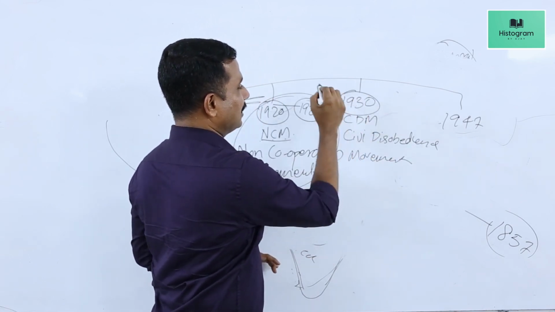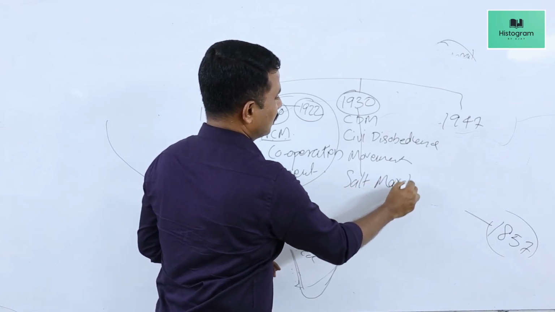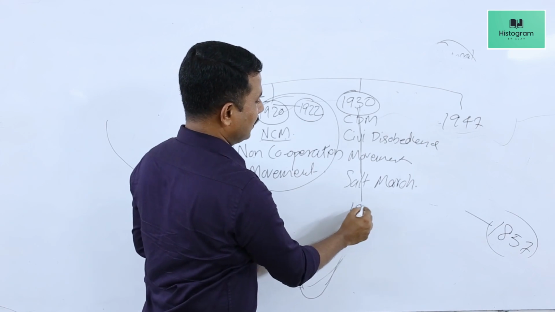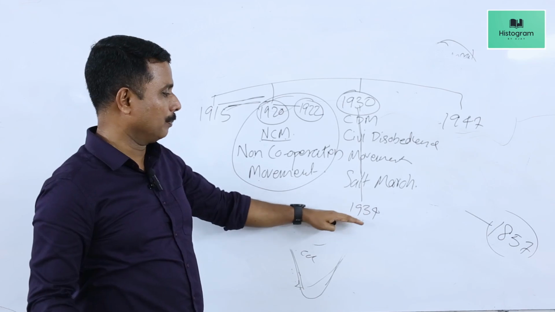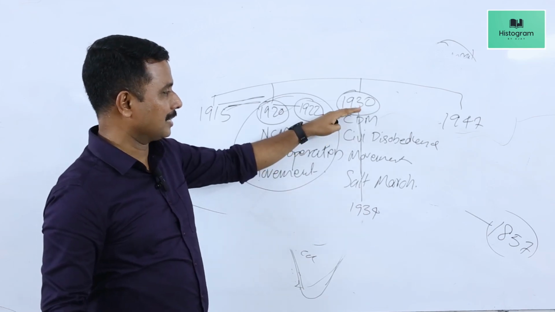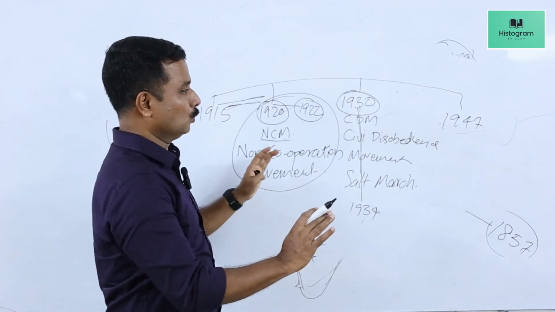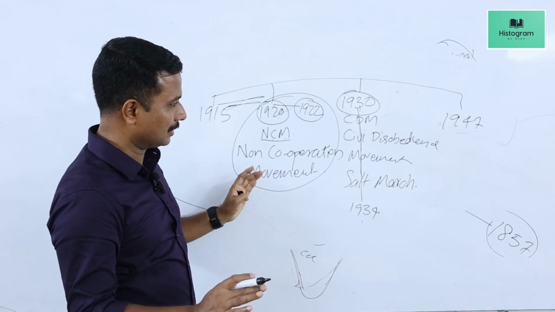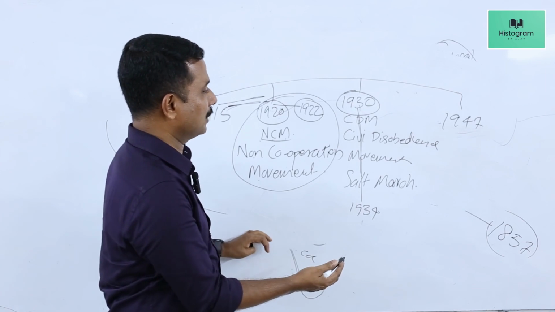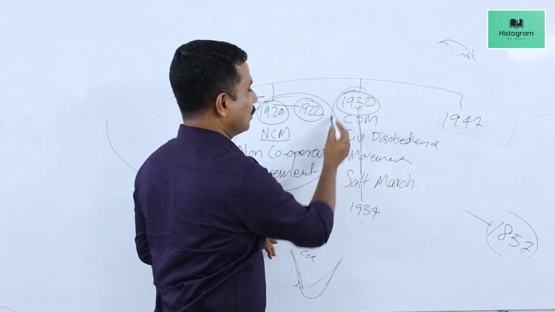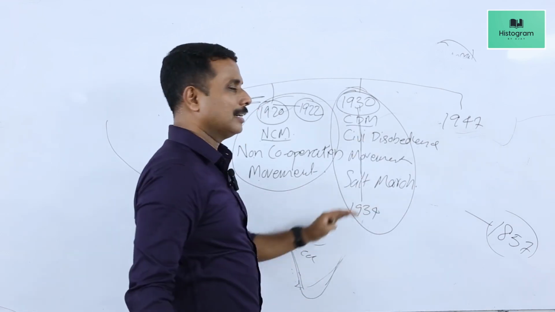It was launched in 1930 with the Salt March, and it went up to 1934. So CDM became the second All India movement launched by Gandhi, extended from 1930 to 1934. This movement too widened the scope of political agitation in India. The national movement began to spread to different parts of India. Thus Gandhi could extend nationalism in different parts of India by the second movement known as the Civil Disobedience Movement.